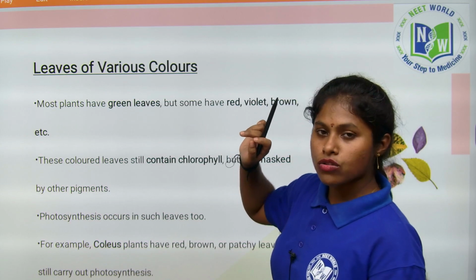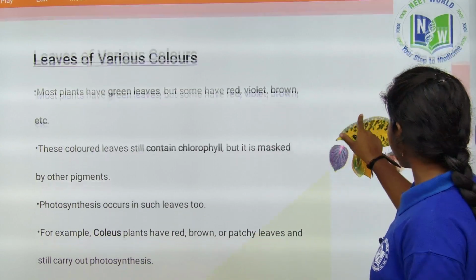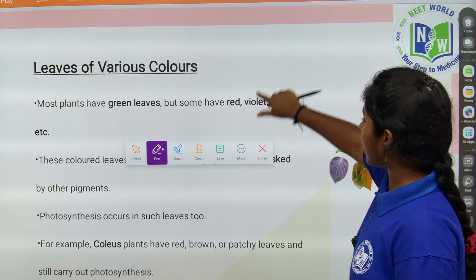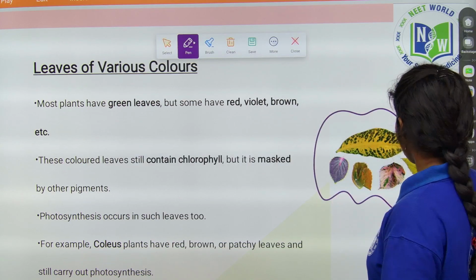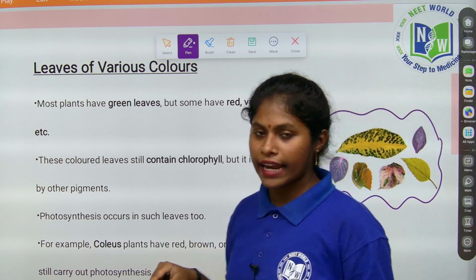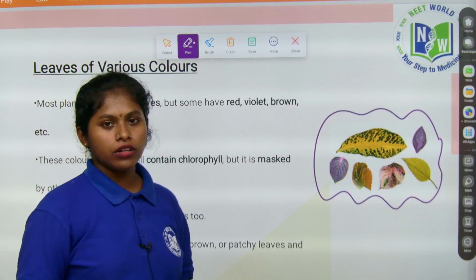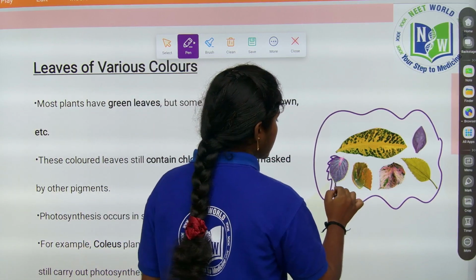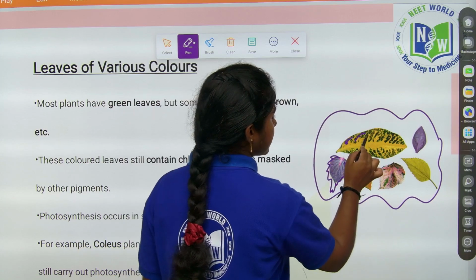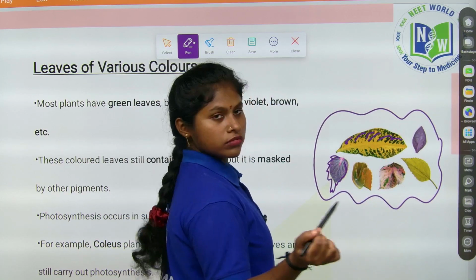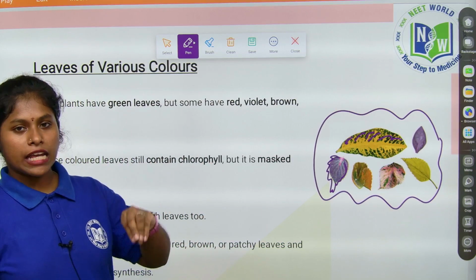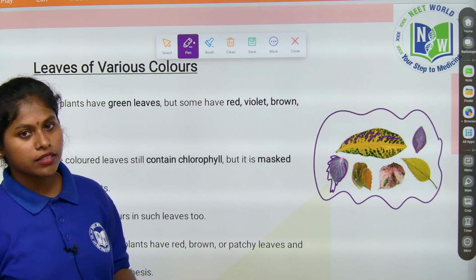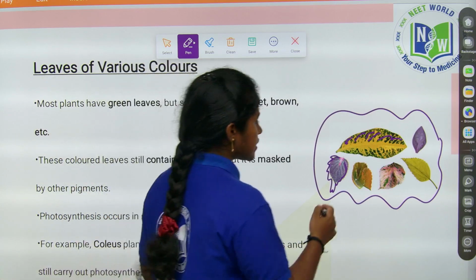Coming to the next, leaves of various colors. You see leaves with different colors, right? We know that the chlorophyll pigment present in the leaves absorbs light, which helps in preparation of food, and the process of photosynthesis happens. But there are different colors here. In some leaves, the patches that are green will prepare the food, because the chlorophyll pigment helps absorb the light and photosynthesis occurs. But these are violet, see.